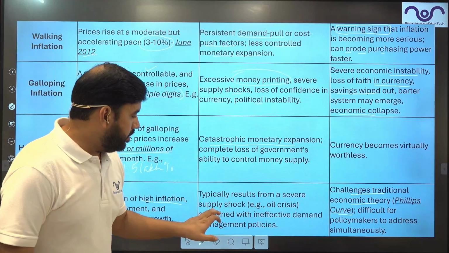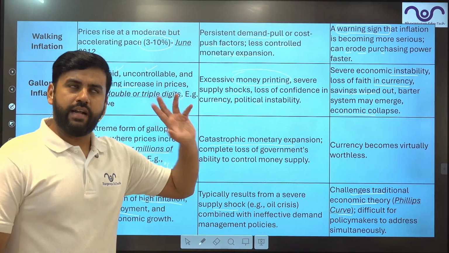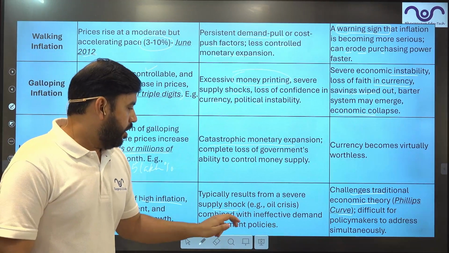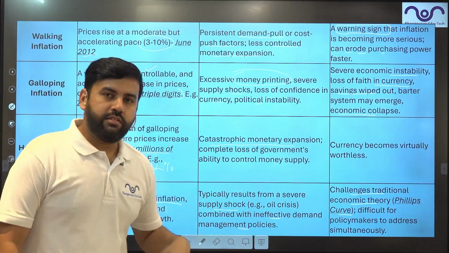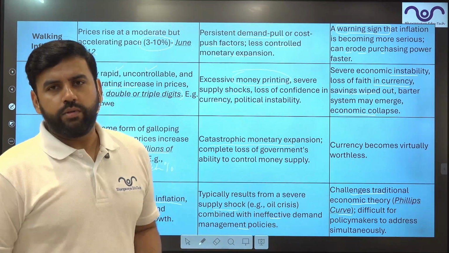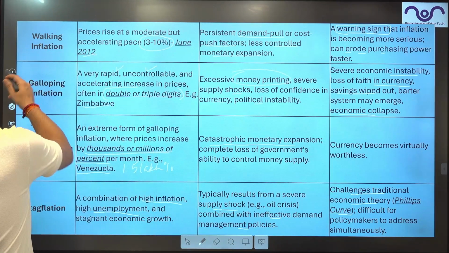Typically results from severe supply shocks like the oil crisis. It happened in India in 1991, right? With ineffective demand management policies and many things else. COVID also has actually created the same kind of situation.